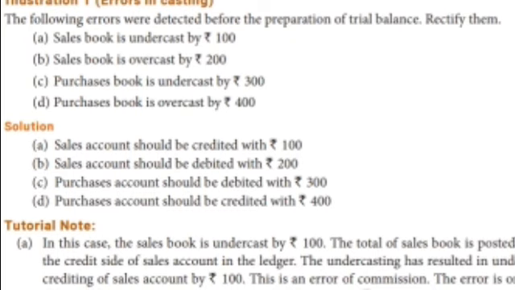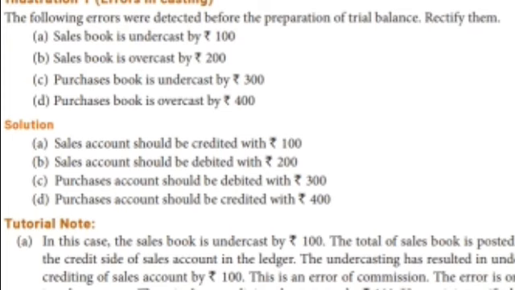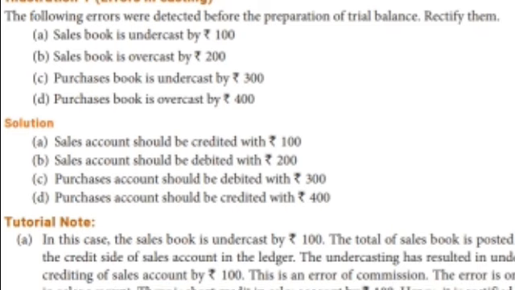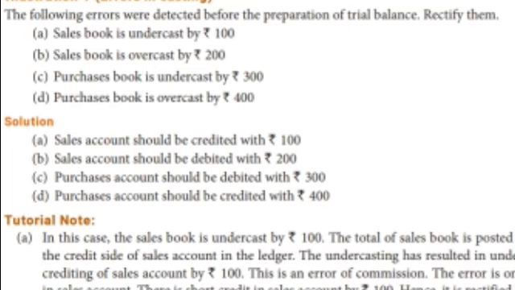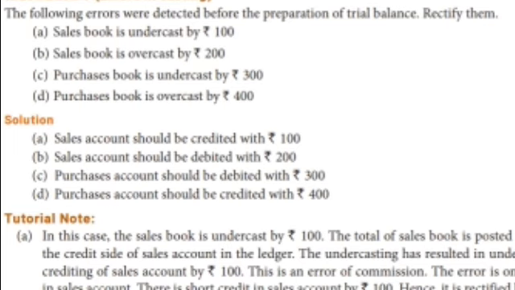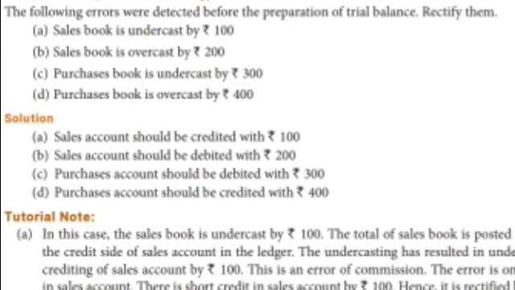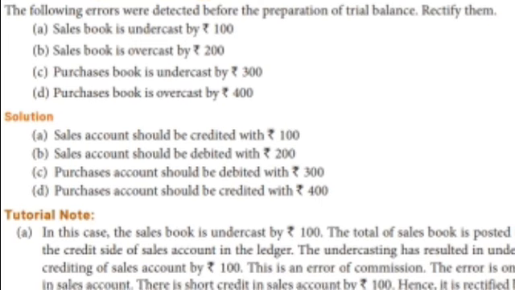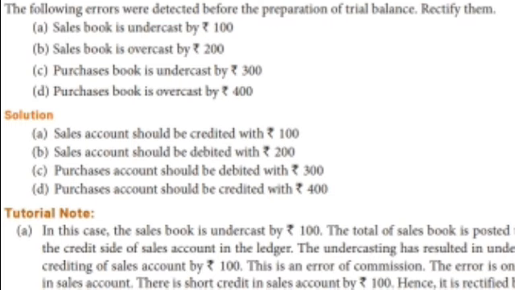Second one, the sales book is overcast by 200. So overcast means, already I told you that after this sum I will post some keywords for this chapter. Please go through them, copy them and write them in your classwork also. So overcast or excess means it comes on the opposite side of the account. The sales account shows a credit balance. In that case, overcast means we have to write on the opposite side.